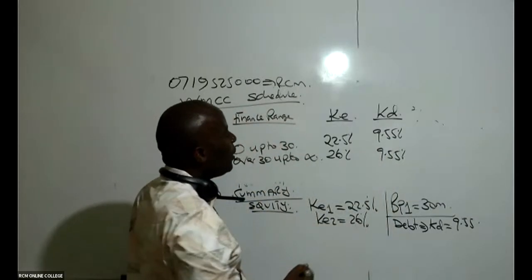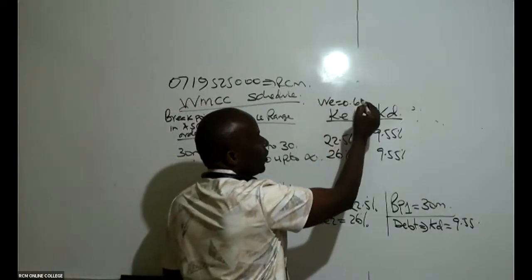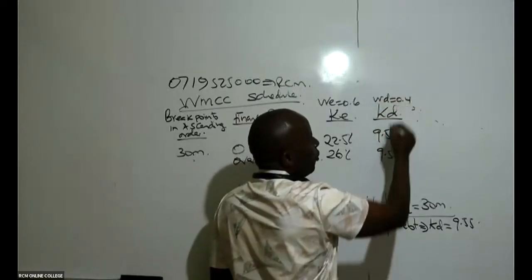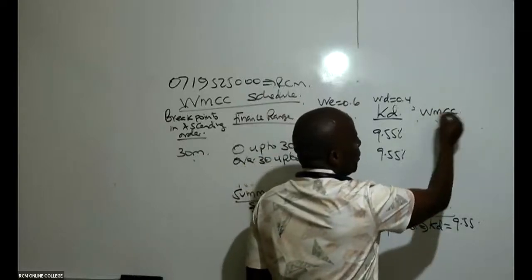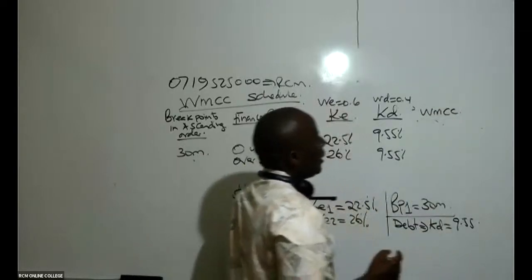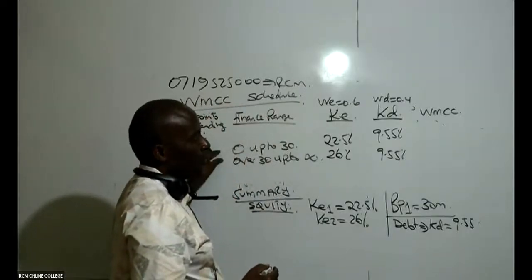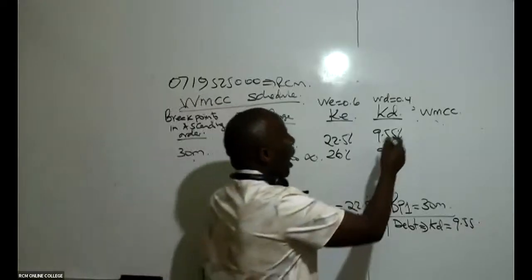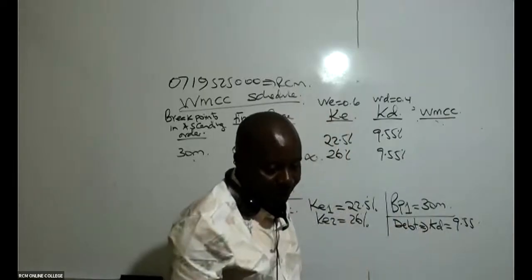So is there somebody who is able to remember what the weight of equity was? It was 0.6, and the weight of debt in this case was 0.4. So now you can comfortably give me the WMCC for each financing range. Ladies and gentlemen, we know the formula of WMCC.